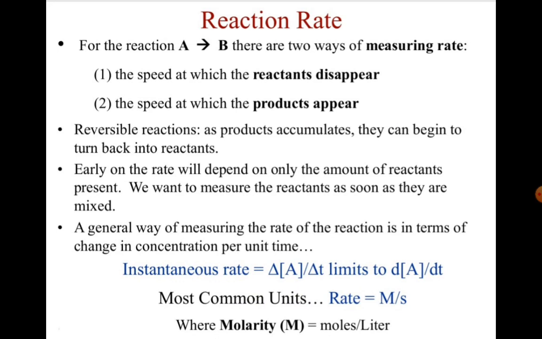Reversible reactions: as products accumulate, they can begin to turn back into reactants. Early on, the rate will depend on only the amount of reactants present. We want to measure the reactants as soon as they are mixed. A general way of measuring the rate of the reaction is in terms of change in concentration per unit time.